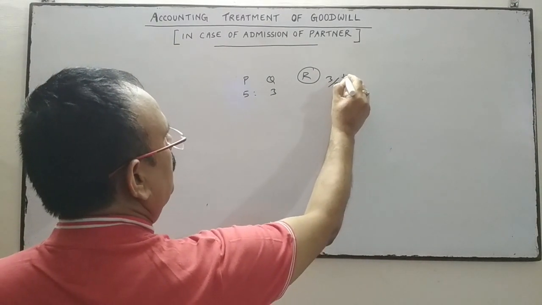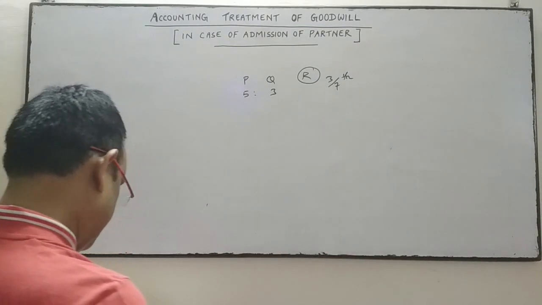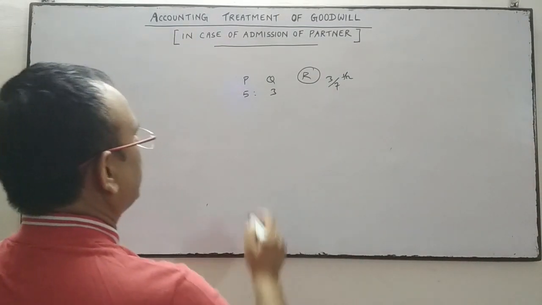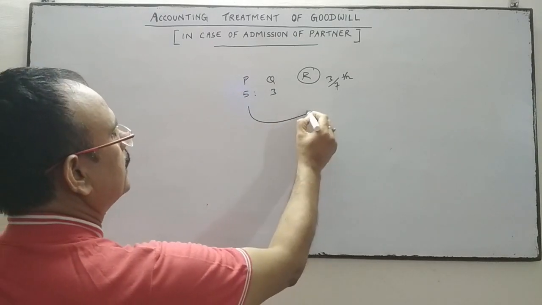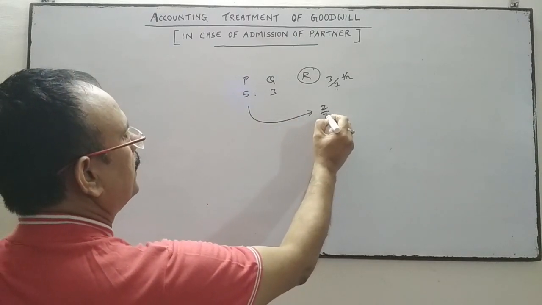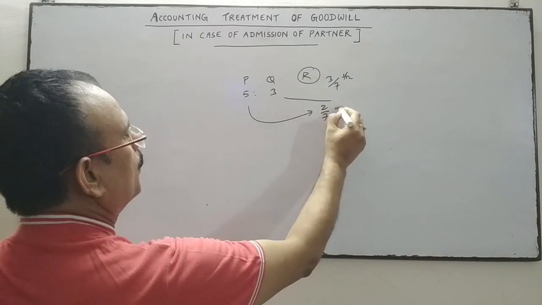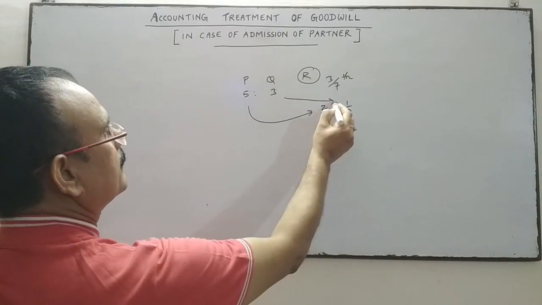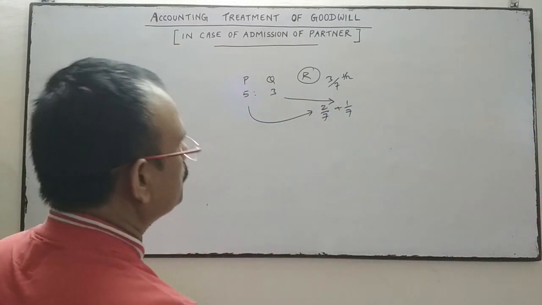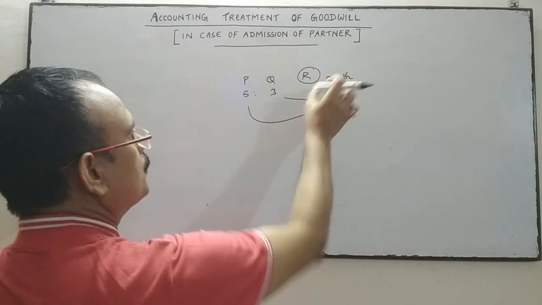3/7 share of profit. He took 2/7 from P and 1/7 from Q. The total is now 3/7.